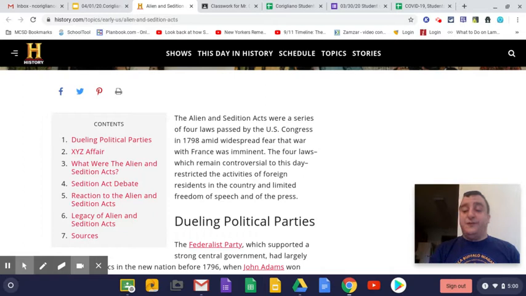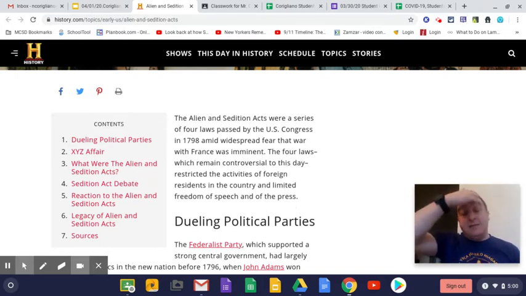Now, what did these 4 laws do? We're going to look at these laws more specifically, each one that made up the Alien and Sedition Acts. But overall, the answer for question number 2 was that these 4 laws restricted the activities of foreign residents in the country and limited freedom of speech and of the press. And we can see that the 4 laws, which remain controversial to this day, restricted the activities of foreign residents in the country and limited freedom of speech and of the press. You can see that that's where I got the answer for number 2.